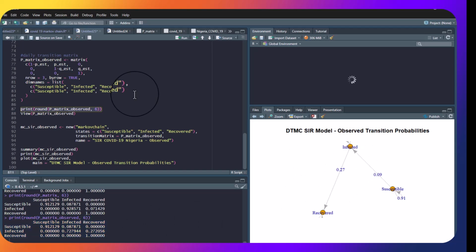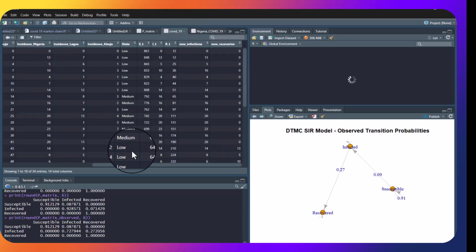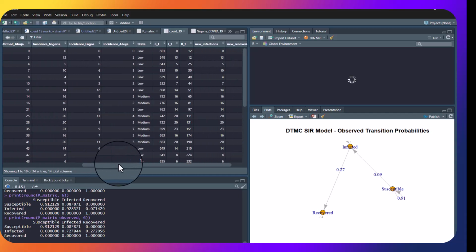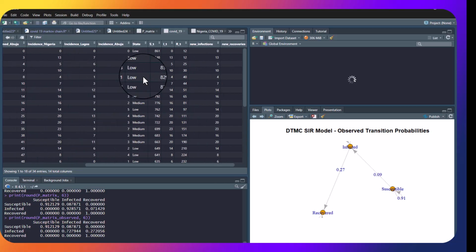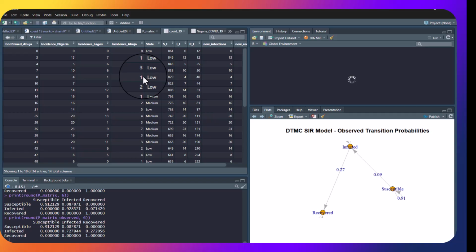And then I also drafted some new data sets, for example the daily susceptible, the number of susceptible per day, like daily person.